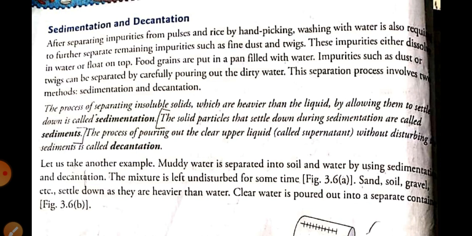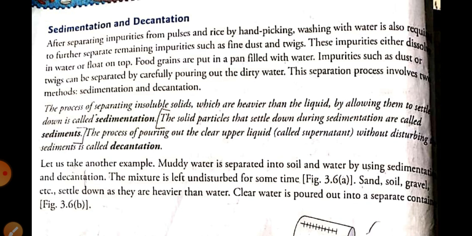we put the food grains in a pan of water. Impurities like dust and twigs are separated through the water. In this case, the heavier particles like grains settle down, and the impurities mix with the water and rise up.